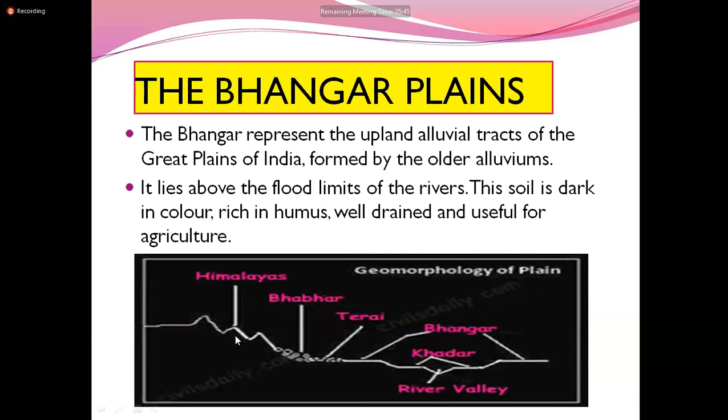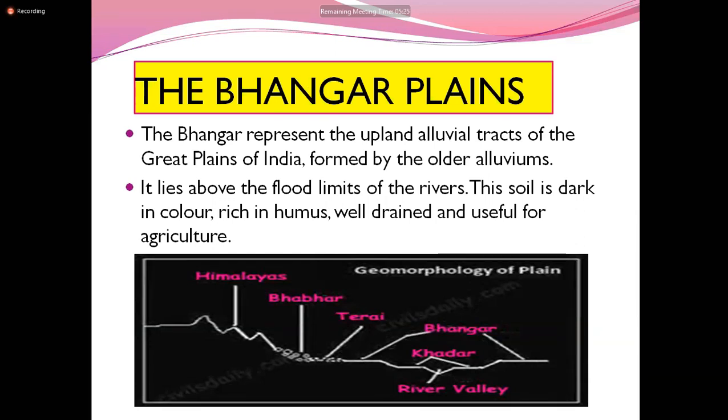See here you can see this is the Himalayas. Followed by the Himalayas, we'll have the Bhabar. And next to the Bhabar, we have the Terai. Next, we are going to see the Bhangar plains. The Bhangar represent the upland alluvial tract of the great Himalayan India.